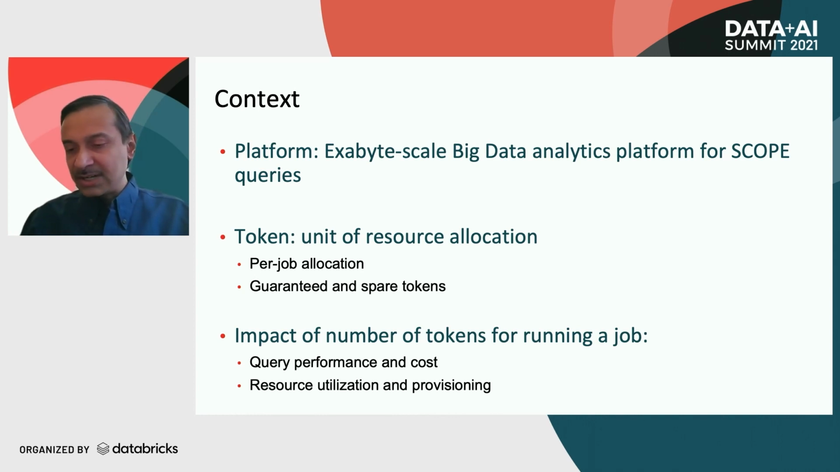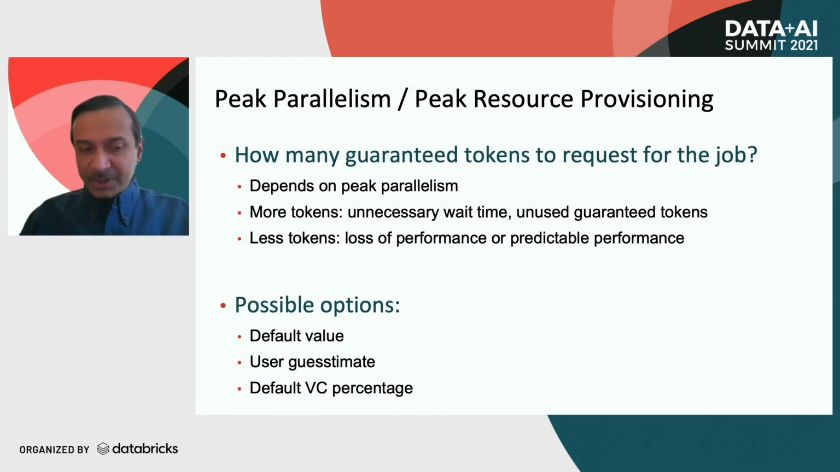And the number of tokens allocated to a job may affect its runtime and hence its cost, as well as resource utilization and provisioning decisions. The AutoToken project focuses on predicting the token count so that the job can achieve its peak parallelism. So it looks at peak resource provisioning. Any more tokens would be wasteful because the job performance would not improve, and then the jobs would also need to wait unnecessarily to get those tokens. On the other hand, with fewer tokens, there could be a loss of performance, or the performance could be unpredictable, particularly if the job is relying on the availability of spare tokens for performance.